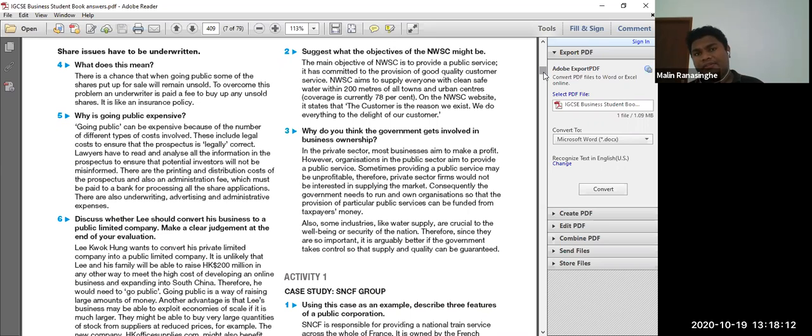Current coverage is about 78%. On the NWSC website, they state that the customer is the reason we exist. We do everything to the delight of our customers. In Sri Lanka also we have something like that.